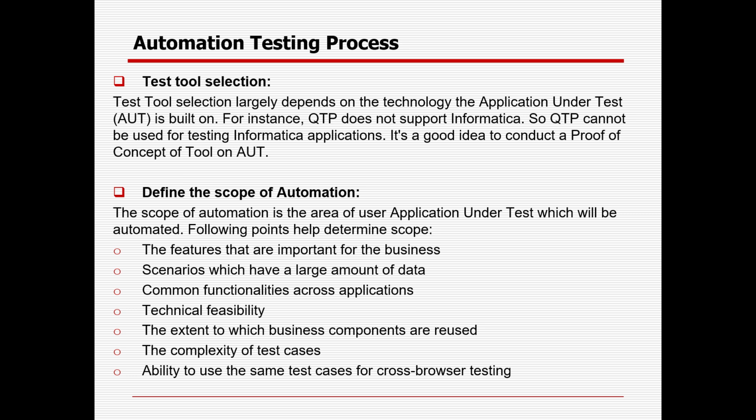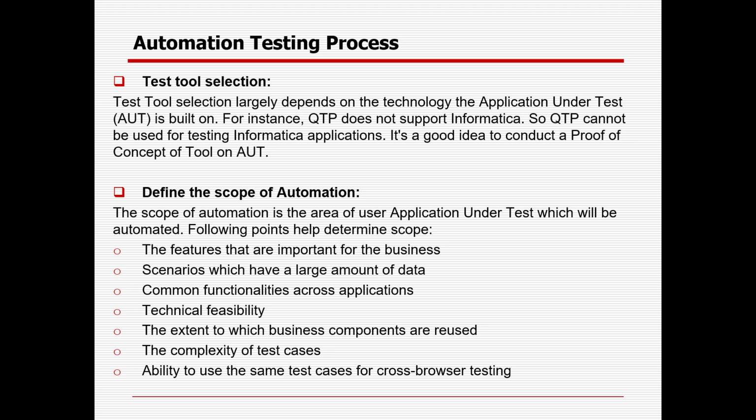Once your tool selection is done, you need to define the scope of automation. What are the areas you want to automate, whether you have the right skill set, the technical feasibility, all this stuff is there or not. Then you can define the scope. The scope of automation is the area of the AUT, or application under test, which will be automated.